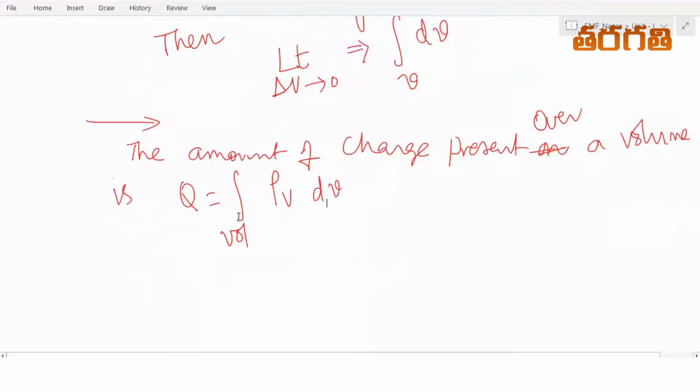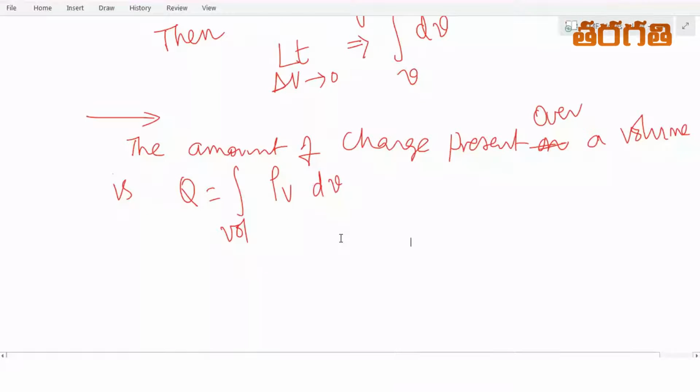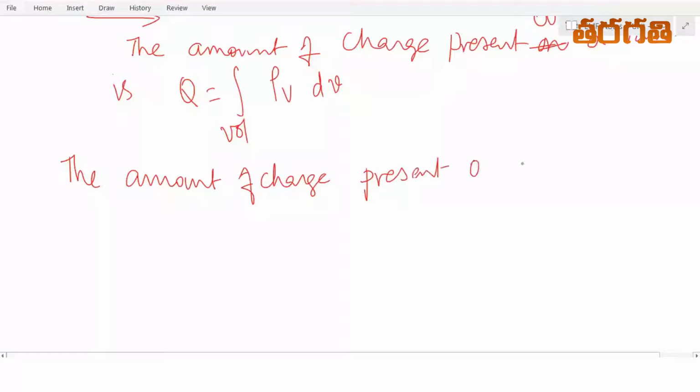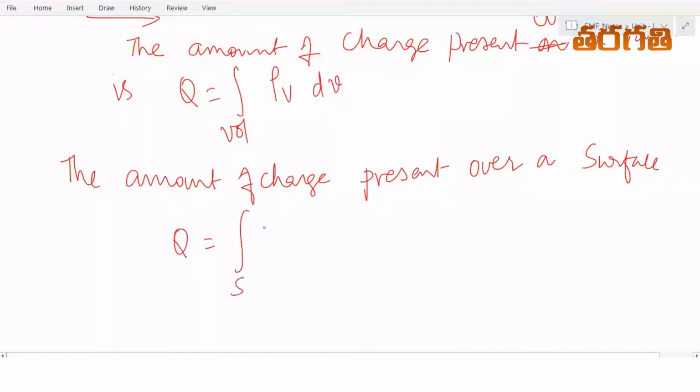Similarly, the amount of charge over a surface is Q equal to the integral over the surface of rho S dS.